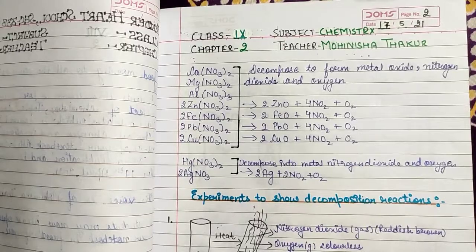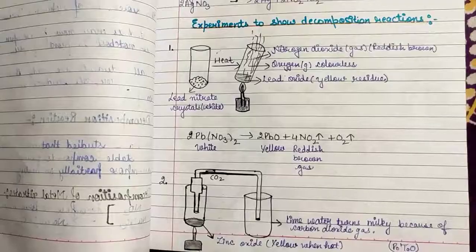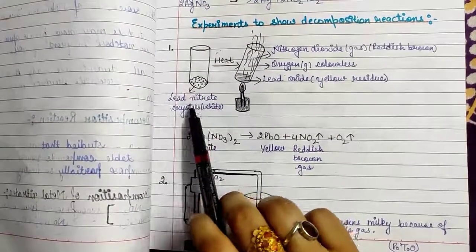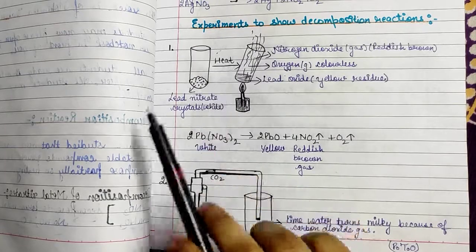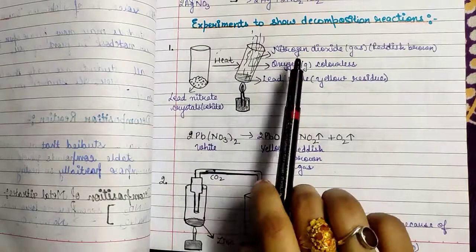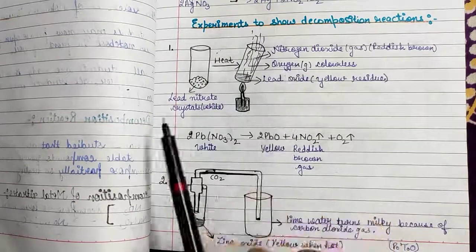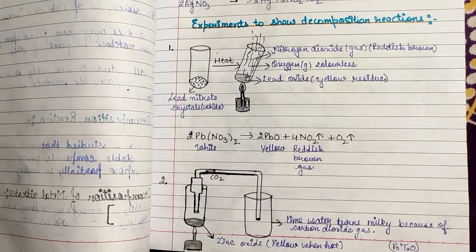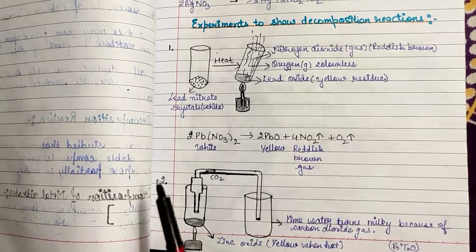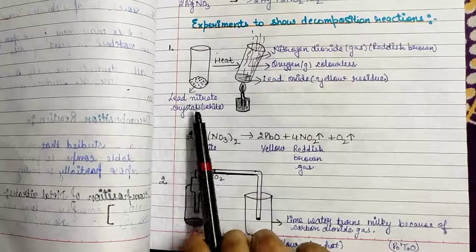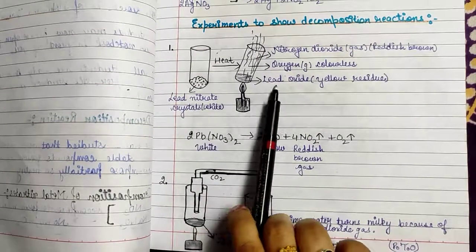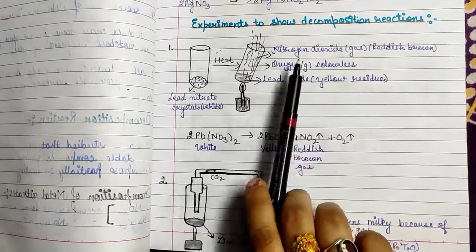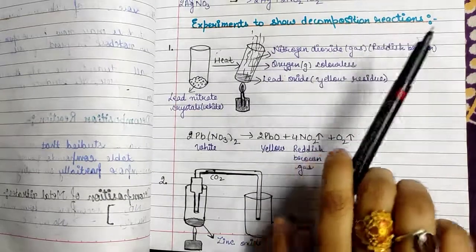So in the first experiment, you may observe that in a test tube, the lead nitrate crystal, which is white color, is taken. On heating, it will form a reddish brown gas, which is nitrogen dioxide, colorless oxygen gas and yellow residue of lead oxide. It is showing that on decomposition of lead nitrate crystals, it will form metal oxide, which is lead oxide, of yellow color, oxygen gas, which is colorless, and nitrogen dioxide gas, which is reddish brown.